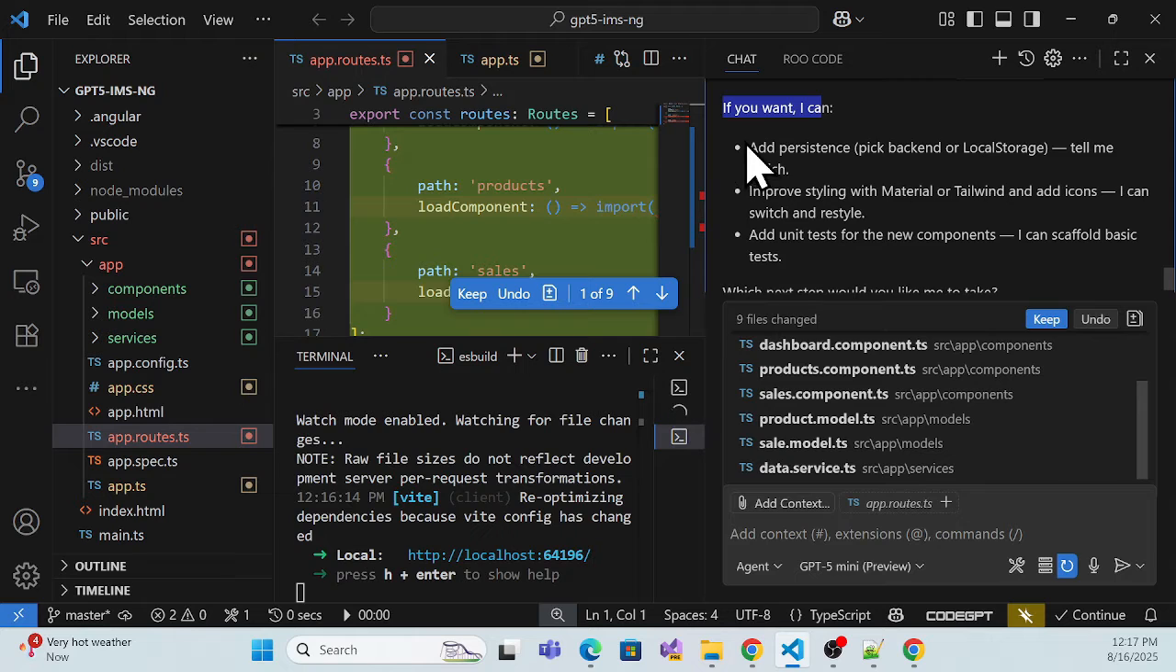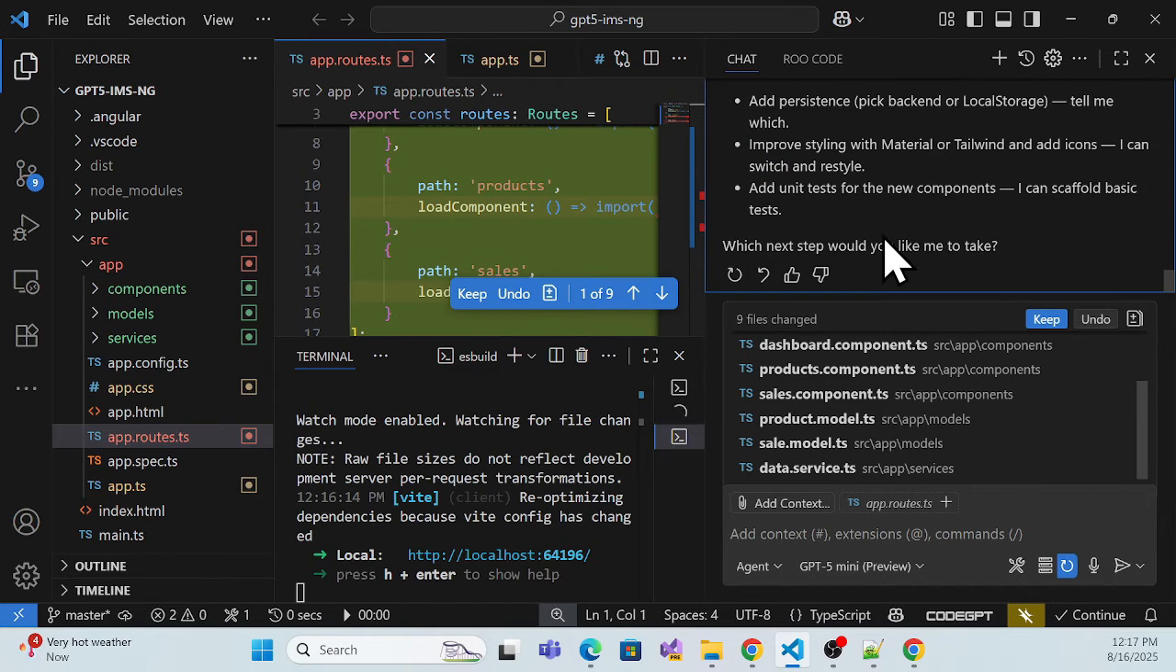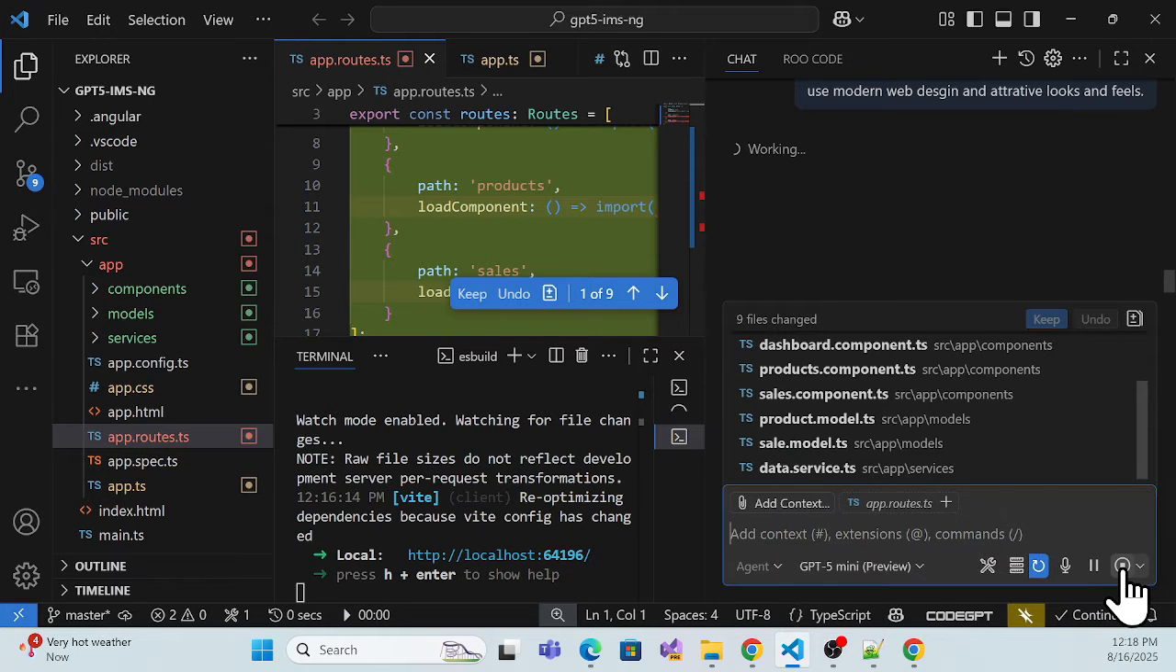Okay, I don't want that, but yes, improve the style, material and all. Yeah, that we can ask for: improve styling and all, right? Because currently it doesn't have a nice or attractive style. So I'm giving this prompt: use modern web design and attractive. I had initially set that, but I think it missed it somewhere, so let me ask again.